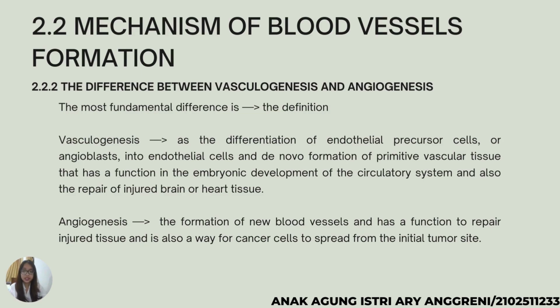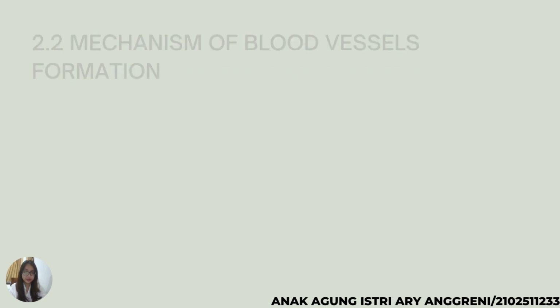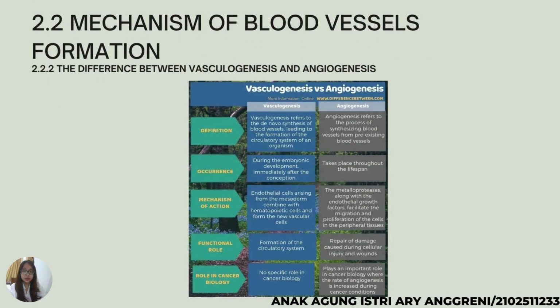Meanwhile, angiogenesis is the formation of new blood vessels from existing blood vessels and has a function to repair injured tissue and is also a way for cancer cells to spread from the initial tumor site. Next. If you want to know more information about the difference between vasculogenesis and angiogenesis, you can see it in this slide. That's all that I can say, and the next explanation will be given by my friend. Thank you.